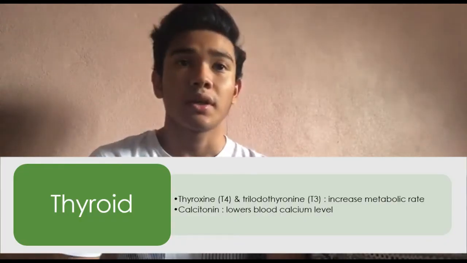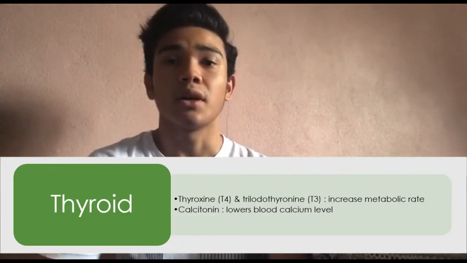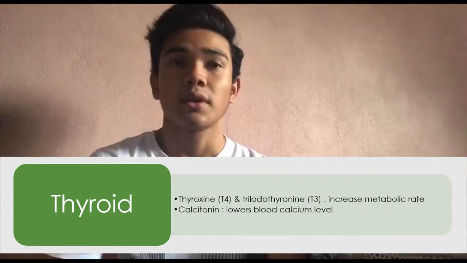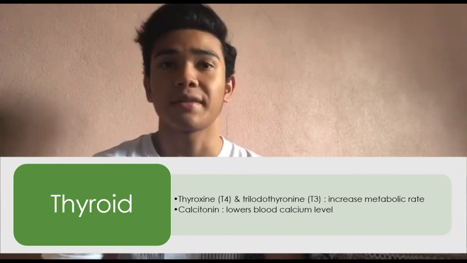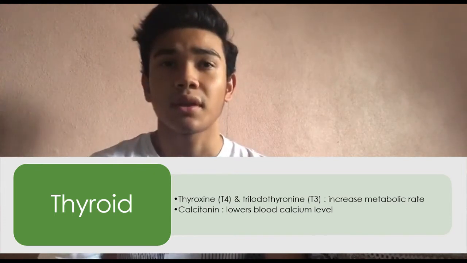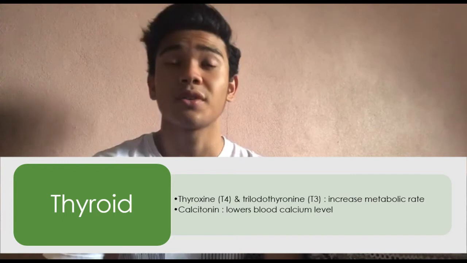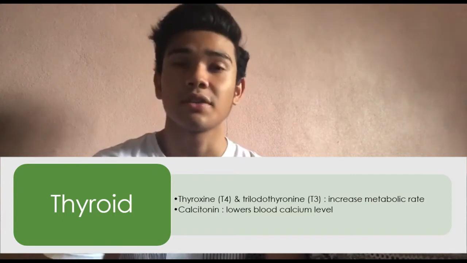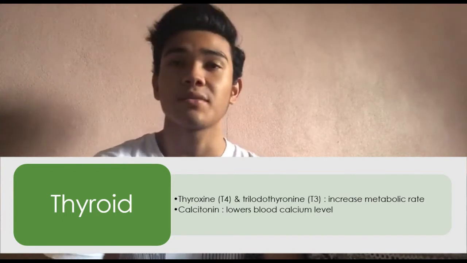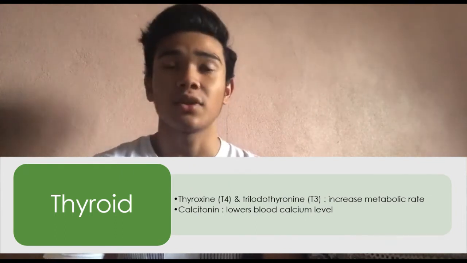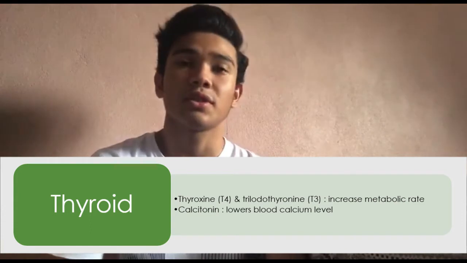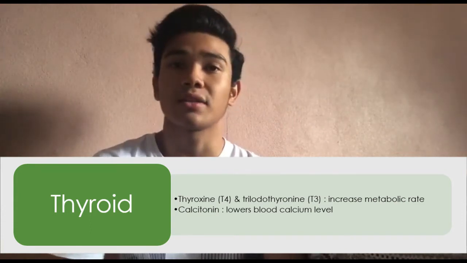Then we go to the thyroid. In the thyroid we have two hormones, thyroxine T4 and triiodothyronine T3. The function of these two hormones is to increase metabolic rate. Then there is also the hormone calcitonin. The function of calcitonin is to lower the blood calcium level.